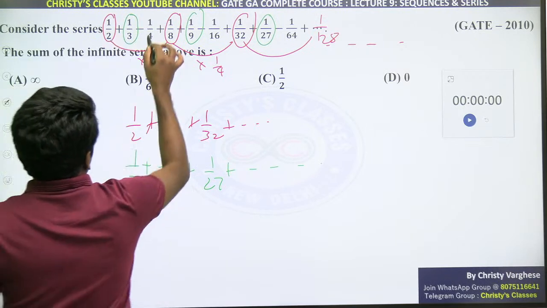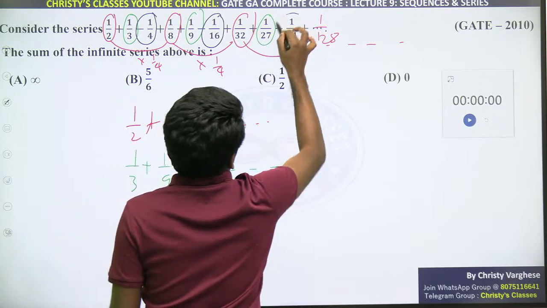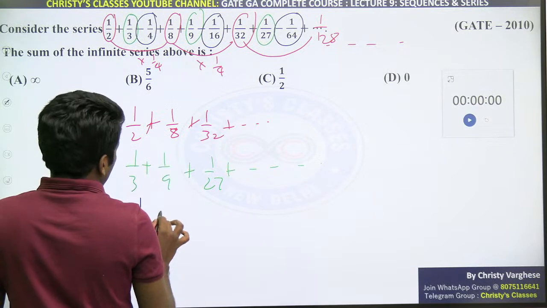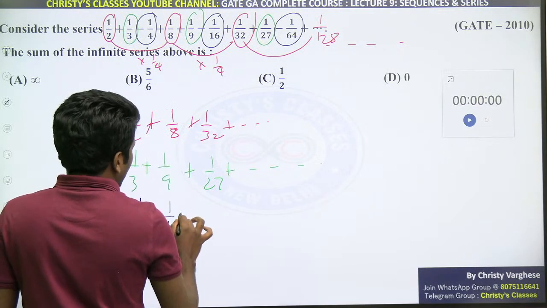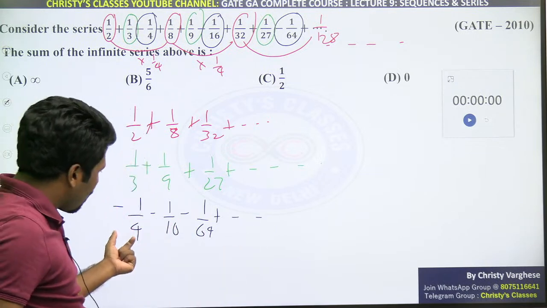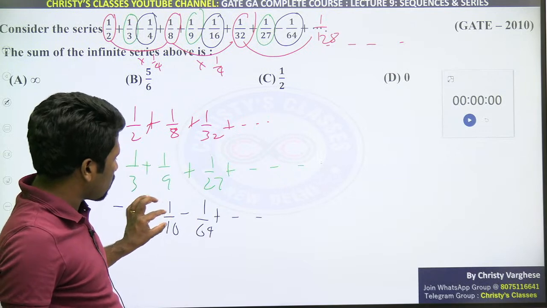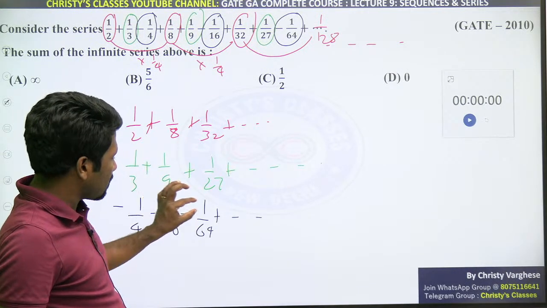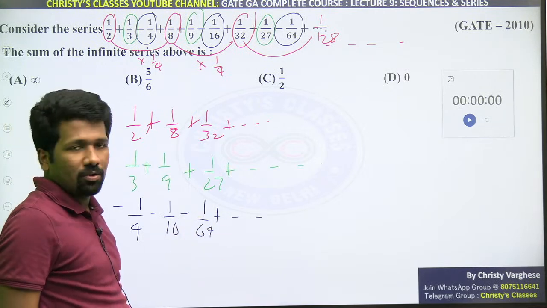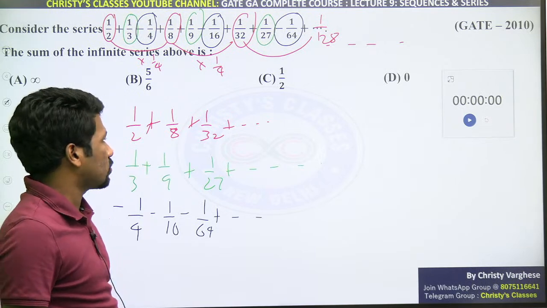Third sequence is minus 1 by 4, minus 1 by 16, minus 1 by 64 and so on. So on means it is 1 by 4 multiplied. Minus 1 by 4 into 1 by 4 is minus 1 by 16. Minus 1 by 16 into 1 by 4 is minus 1 by 64. So next term, can you guess or can you tell? Minus 1 by 256 and so on.